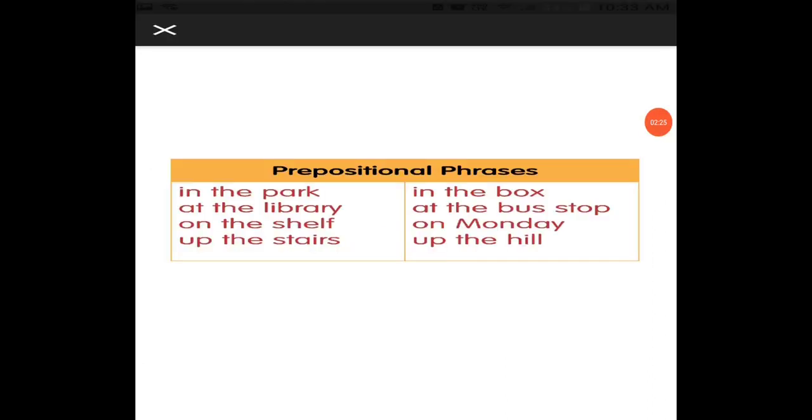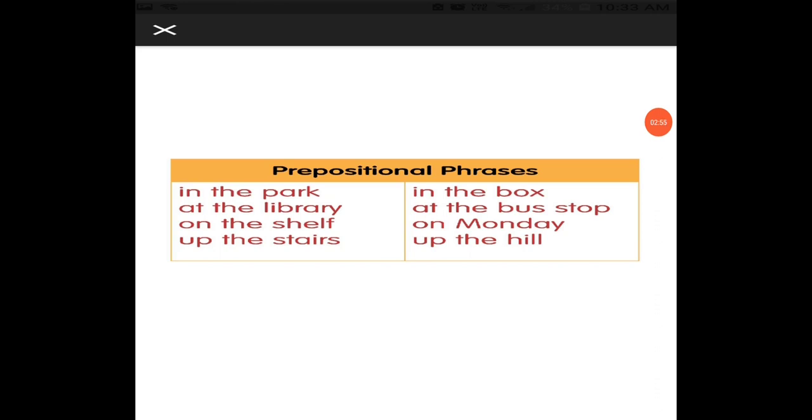Now let's discuss. These are the prepositional phrases: in the park, at the library, on the shelf, up the stairs, in the box, at the bus stop, on Monday, up the hill. Here, in, at, on and up show the place or position. Where are the things?